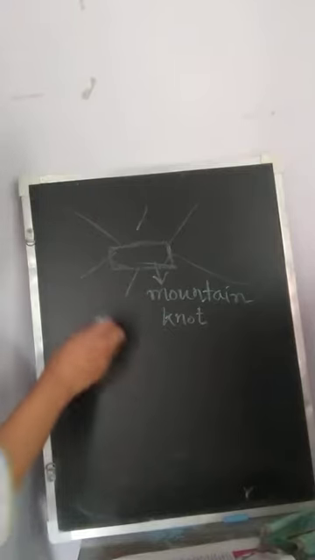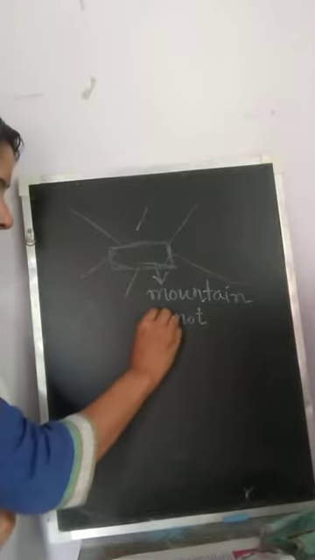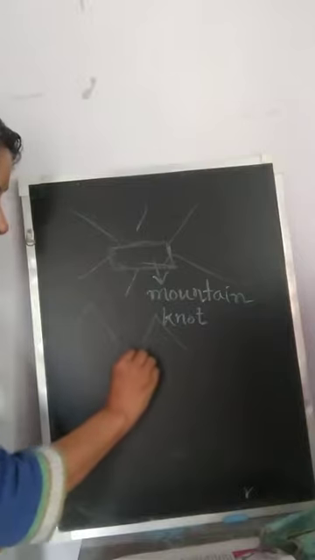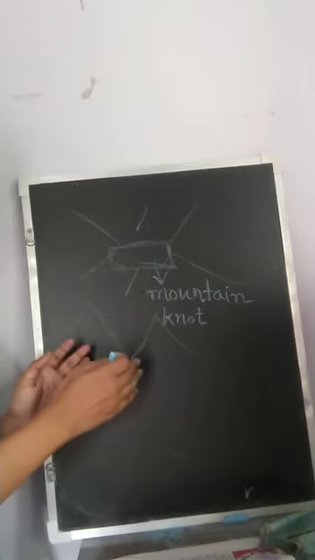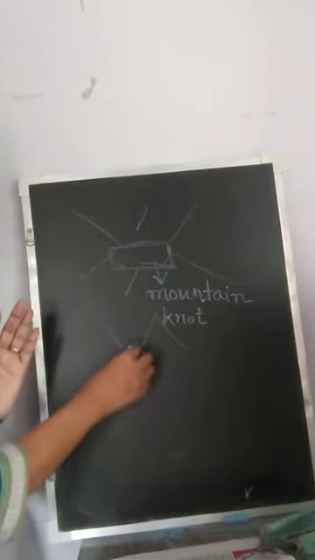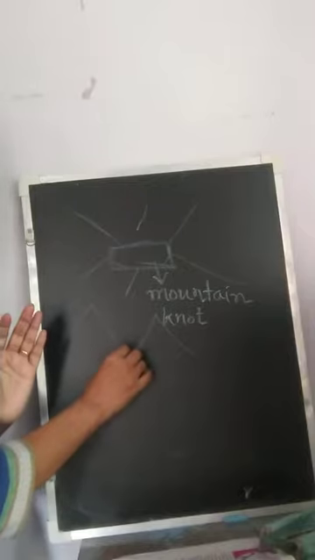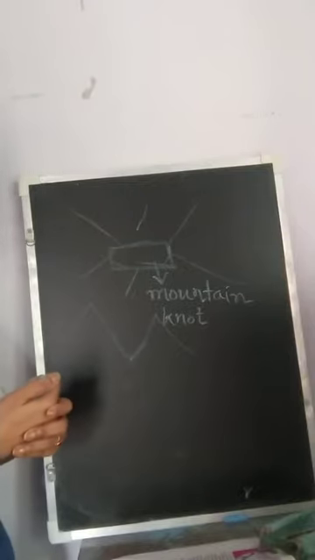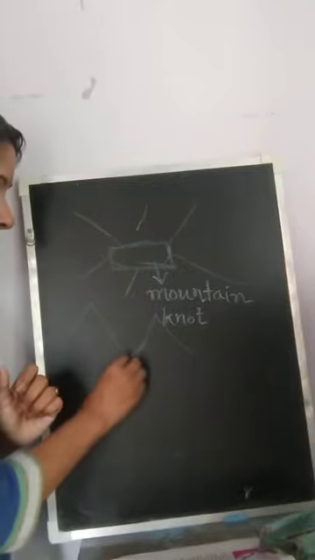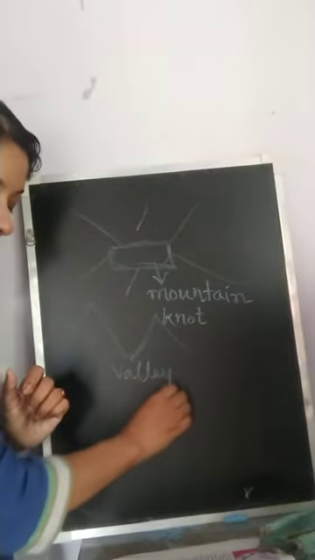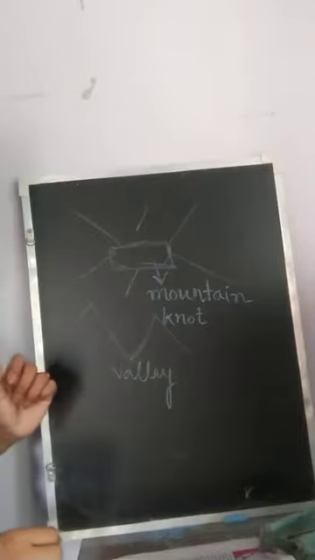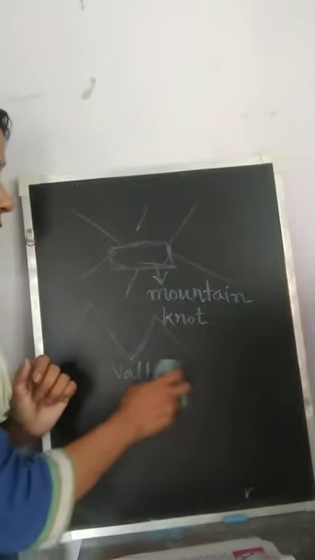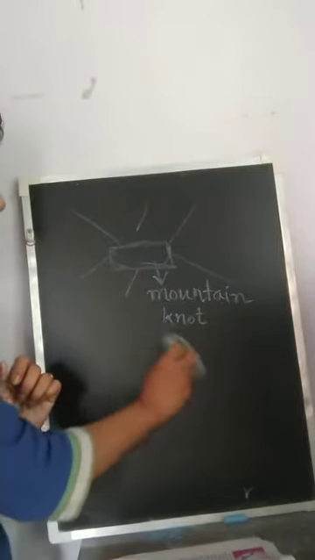Again, we find that in between the mountains there is a V-shaped landform which we call a valley. So what is a mountain valley? That is a lowland lying between two mountains. Again, a narrow valley with steep, almost vertical slopes is called a gorge.